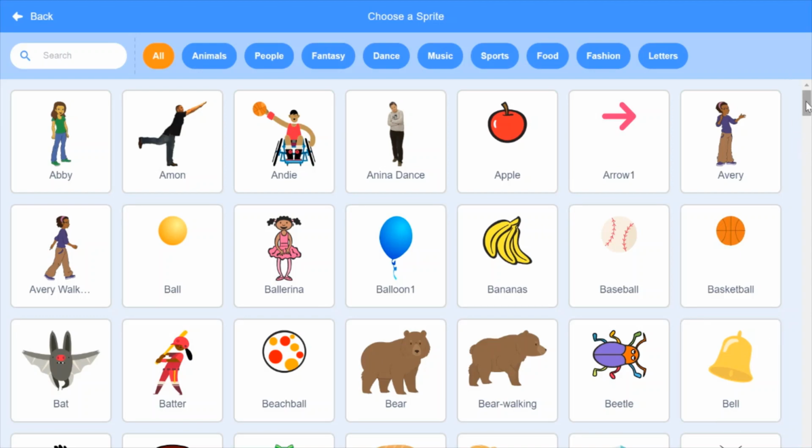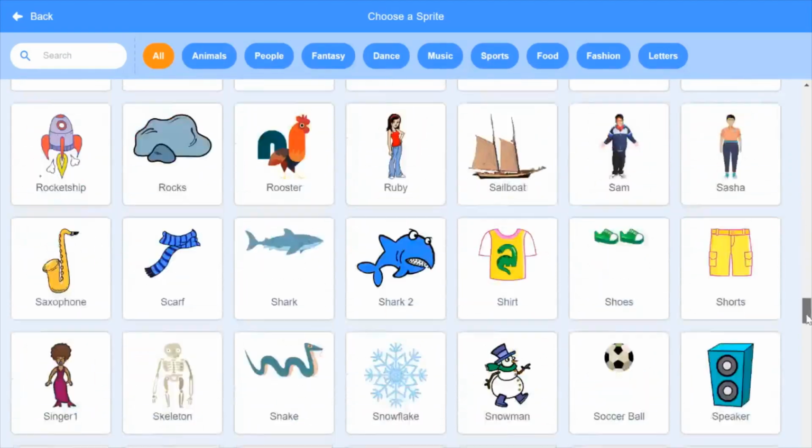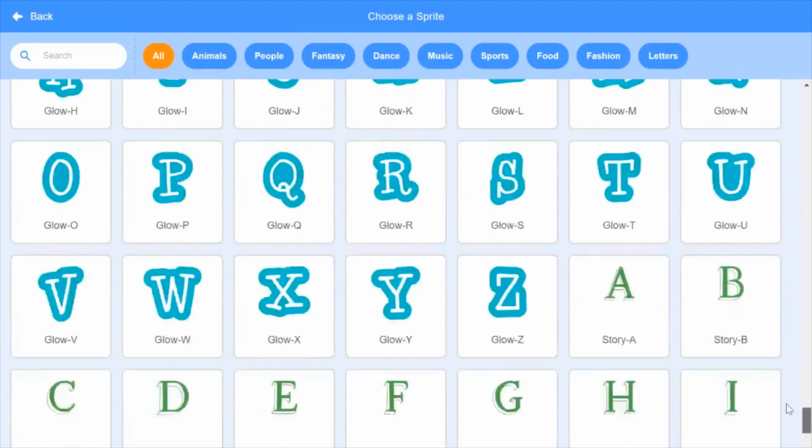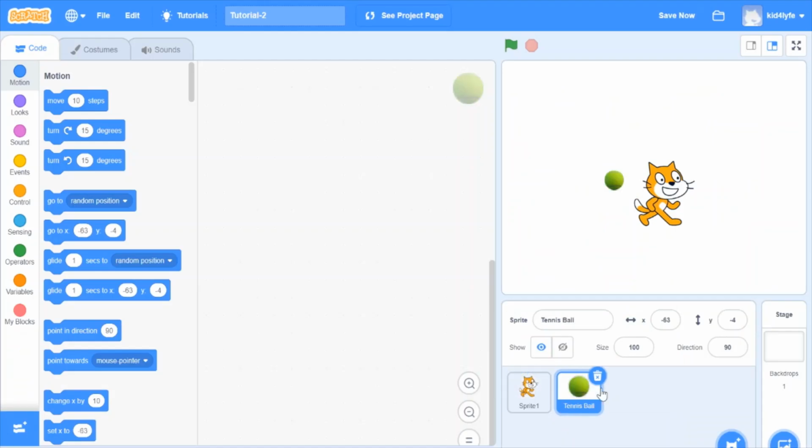So let's scroll down and see all the sprites we can get. You can see that Scratch has many sprites. But I want a tennis ball. So right here we have a tennis ball. We can drag it and put it wherever we want. We can program sprites to do whatever we want to. But that has to be put away for a later video.